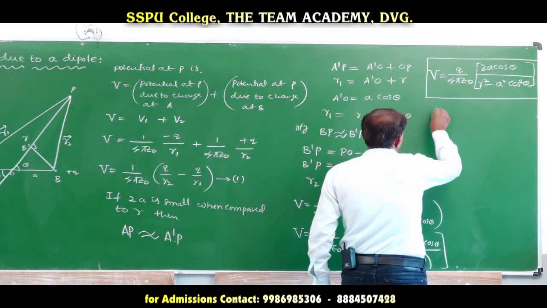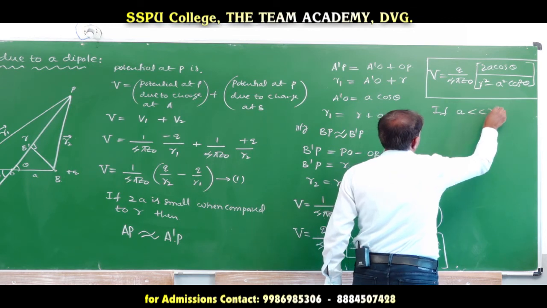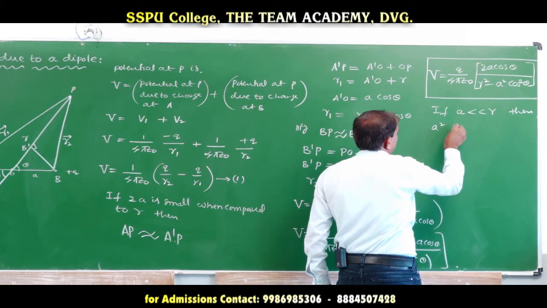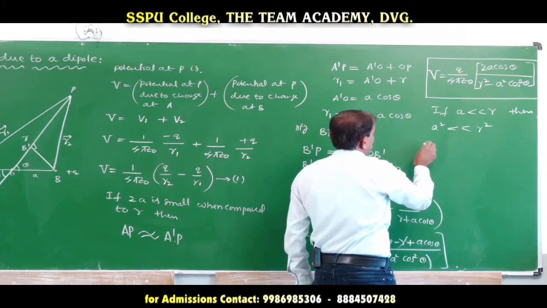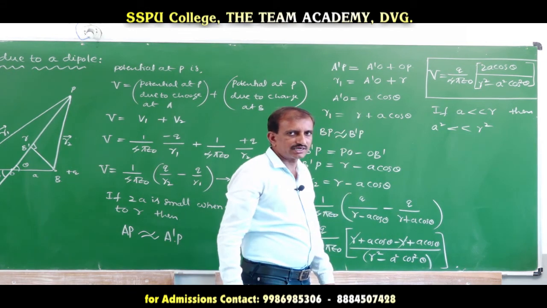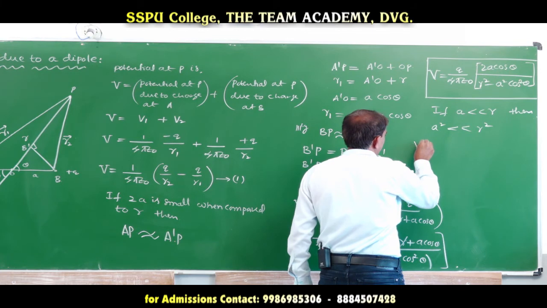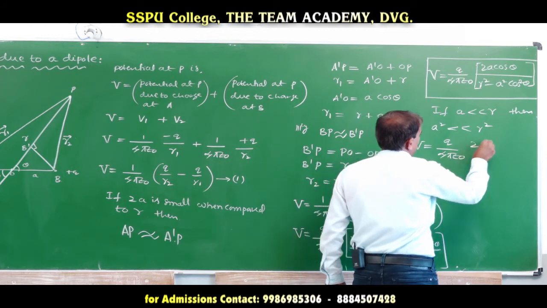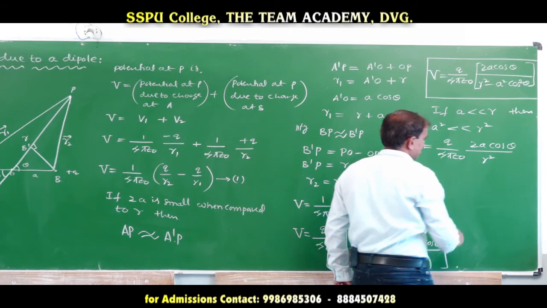If a is much less than r, then a square is much less than r square. So we can neglect a square cos square theta, and the potential can be written as Q divided by 4 pi epsilon naught into 2a cos theta divided by r square.